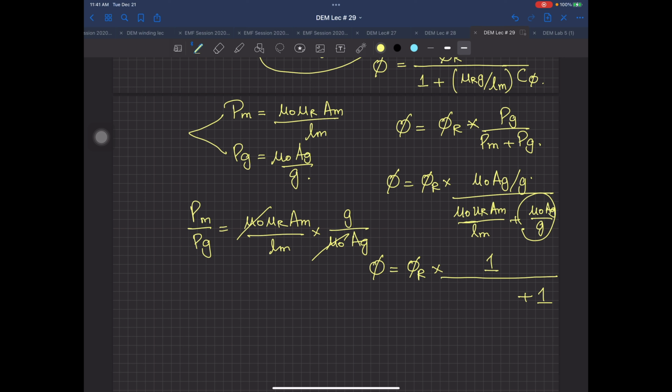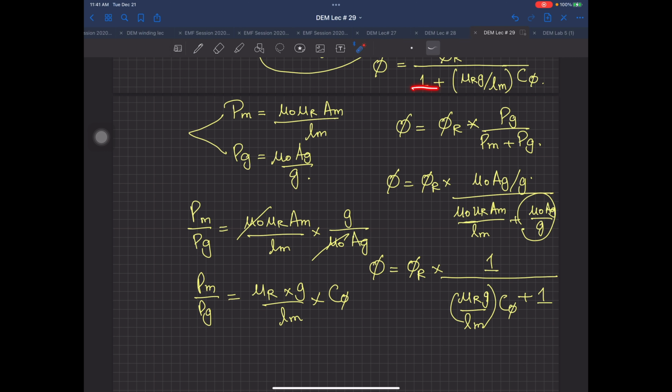What is AM over AG? Concentration factor. So this means PM divided by PG is equal to mu r into G divided by LM into C phi, which is the concentration factor. This thing over here is exactly the same thing as over here. Okay, so I have just done this proof over here.